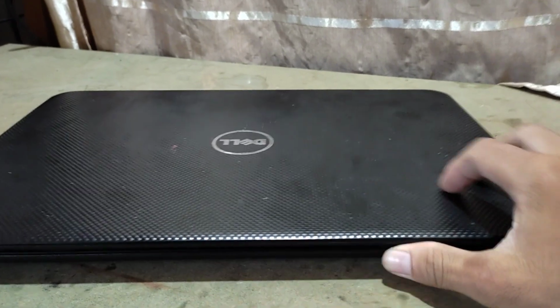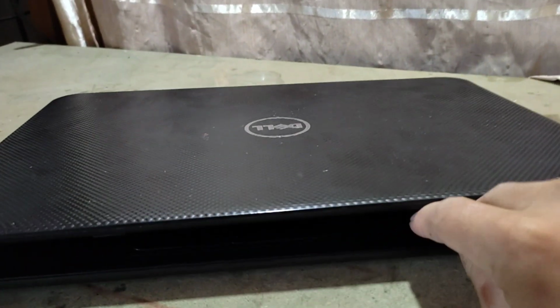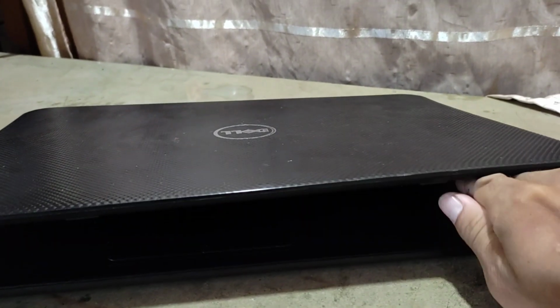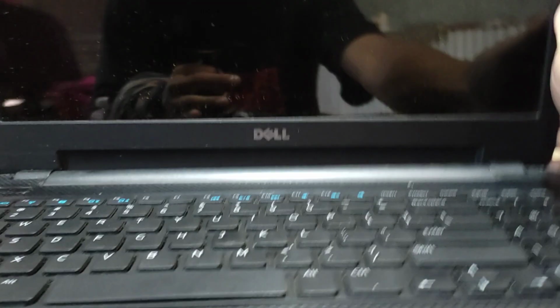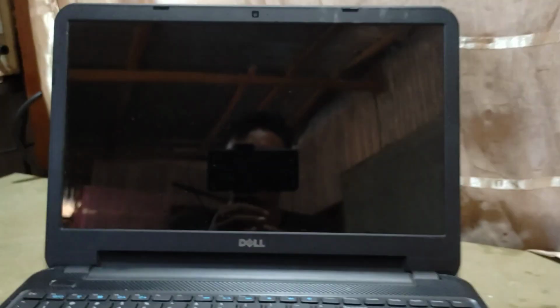Today we have a Dell laptop. The problem this laptop has is that the keyboard is no longer functioning. Let me see if we can troubleshoot and fix it, or if it's not fixable, we have to try to replace it with another one. Okay, wow, that's a good wallpaper there.